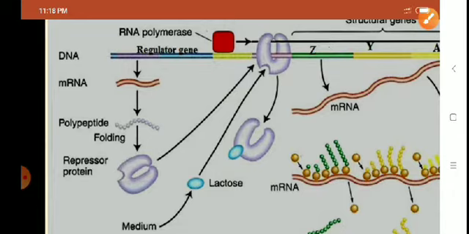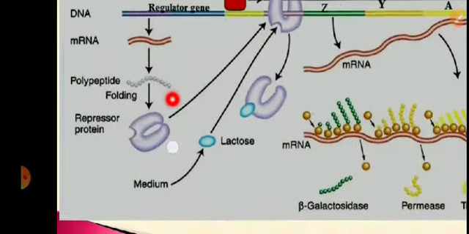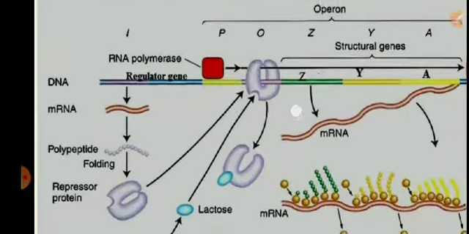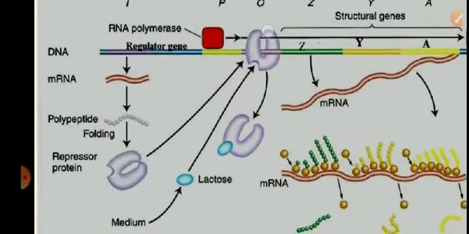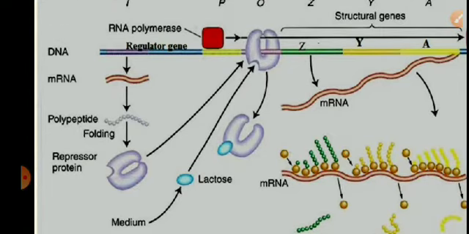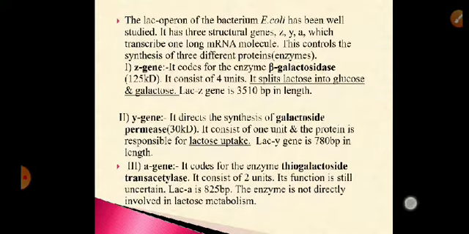Right? Now, what is the function of regulator gene? Regulator gene is that gene which produces a protein called repressor protein or regulator protein. Regulator protein has specific affinity for operator. So the regulator protein goes and binds the operator, okay, and blocks the protein synthesis. So this is about the structure of Lac Operon.